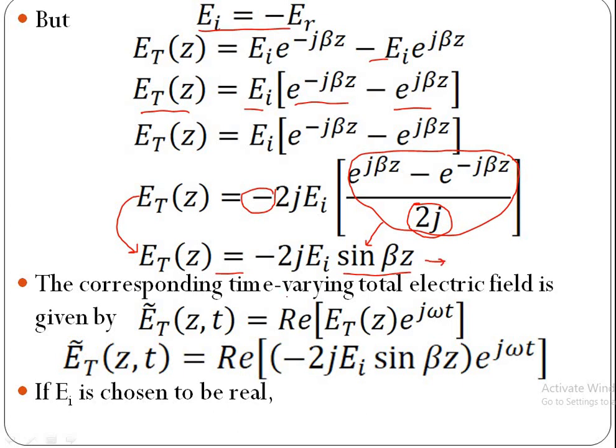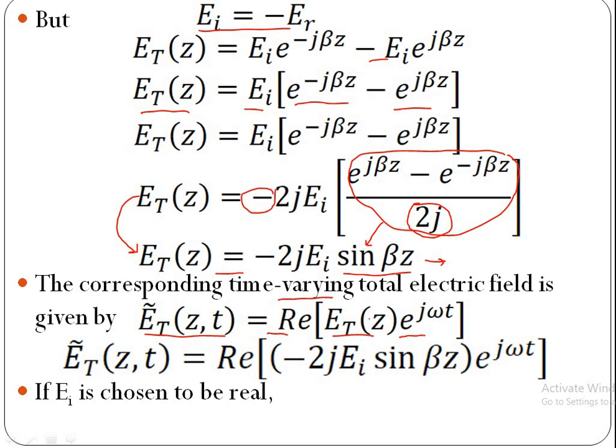The corresponding time varying total electric field is given by Et tilde of z comma t is equal to real of Et of z into e power j omega t.